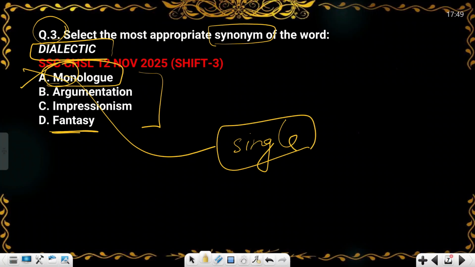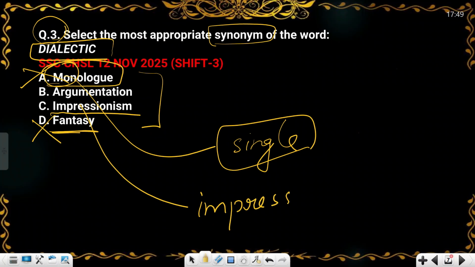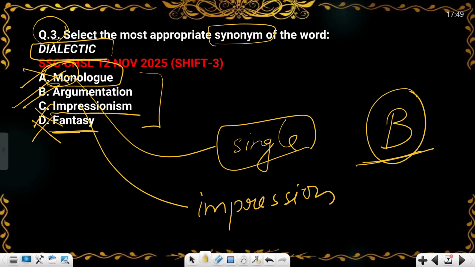After that, you will see fantasy in option D. Fantasy is altogether a different thing, so you will cut this option also. In option C, impressionism is related to impression, so this is also wrong. So you will cut this option. So B would be your answer.